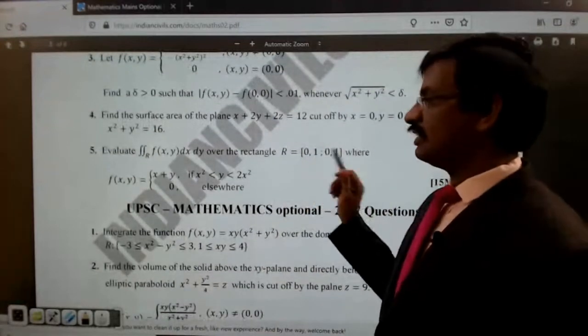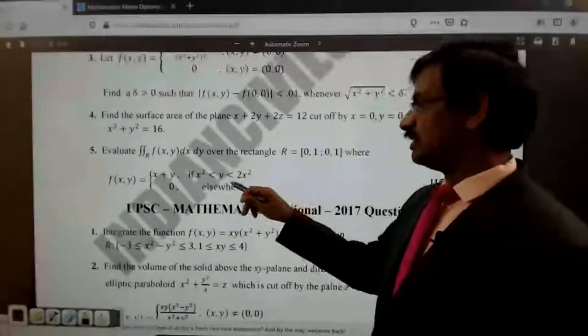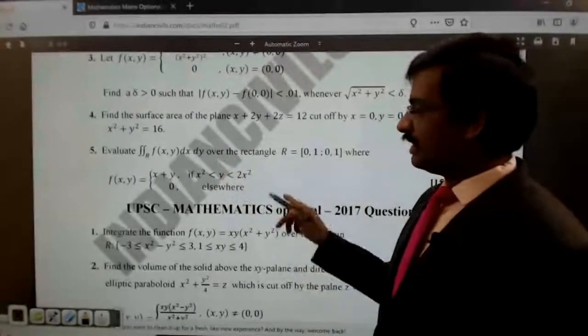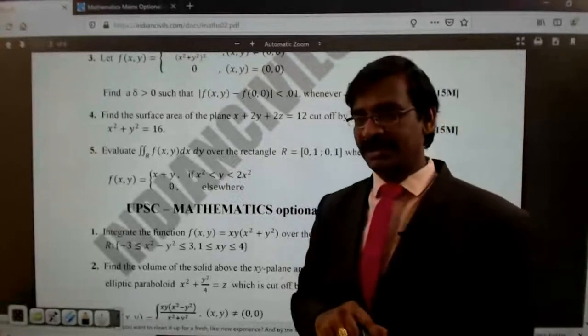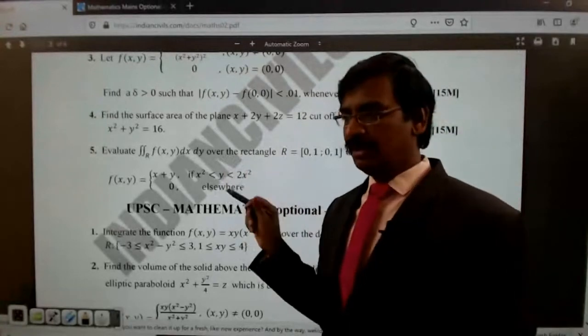So it was given a range, and with that, subjected to this condition. So you need to identify the value of the integration, which is a double integration. So finding out the integration is a mandatory concept. Mostly the double integrals, if you notice.